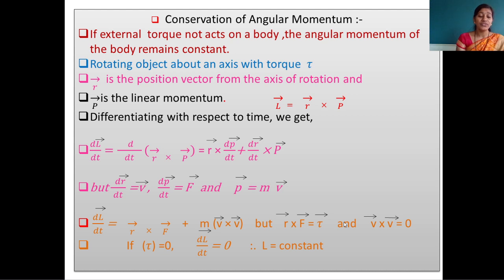But if the torque is not present there, then torque is equal to 0. Therefore, dL by dt is equal to 0. That means the angular momentum remains constant. If the external torque acting on the body is 0, that is, no external torque is present, then the angular momentum of the body remains constant. That is what we understand from the conservation of angular momentum.